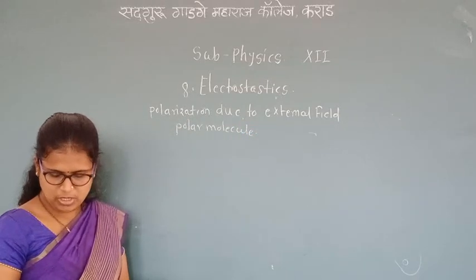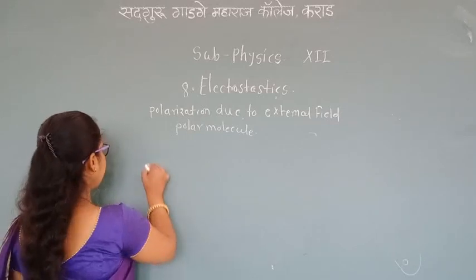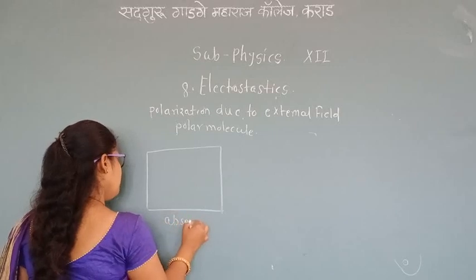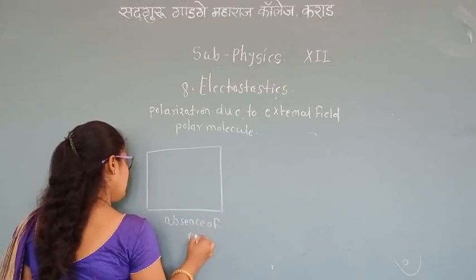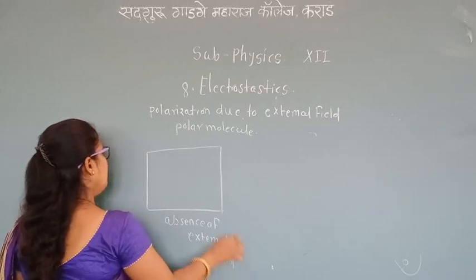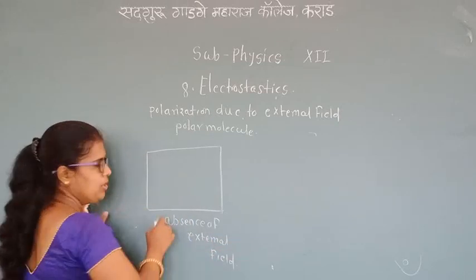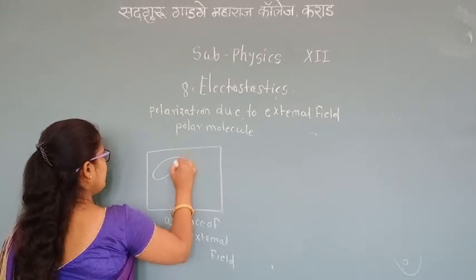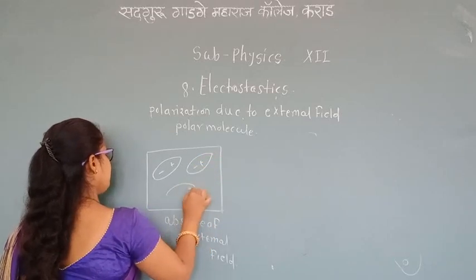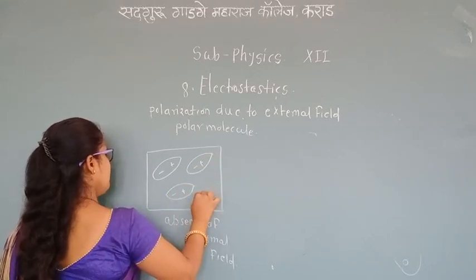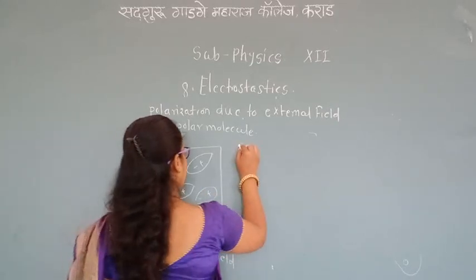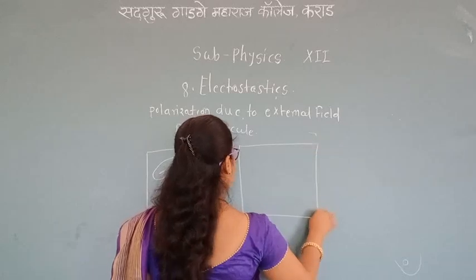In the absence of an external field, we have to know these shapes, these asymmetric shapes of polar molecules, and then the presence of an external field.